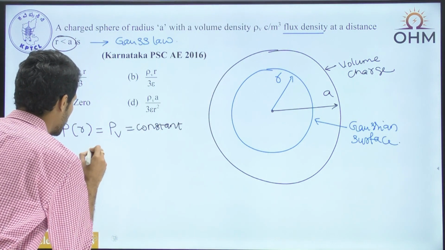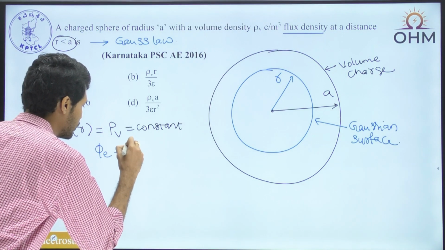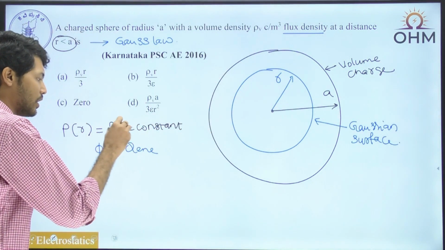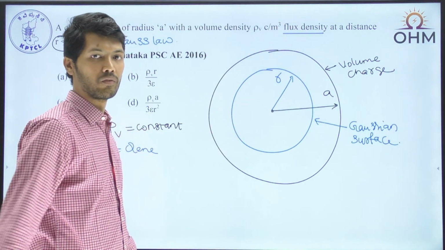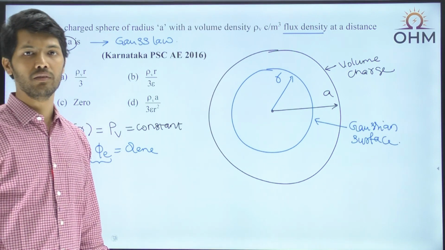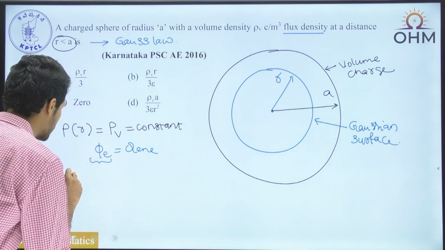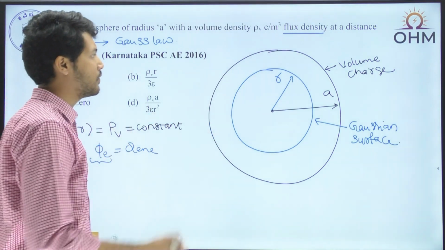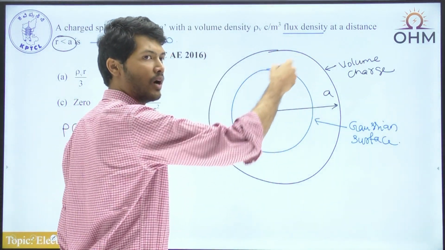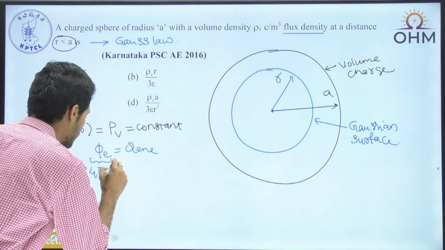Whenever you apply Gauss law, it says that the outgoing electric flux becomes equal to the charge enclosed: outgoing flux from the Gaussian surface, enclosed charge within the Gaussian surface. And whenever you calculate the flux going out of the Gaussian surface, flux is always equal to flux density into area. Let me call that flux density D. And through what area is the flux going out? The flux is going out of the surface area of this sphere. And what is the surface area of the sphere? The surface area of the sphere is 4 pi r square.